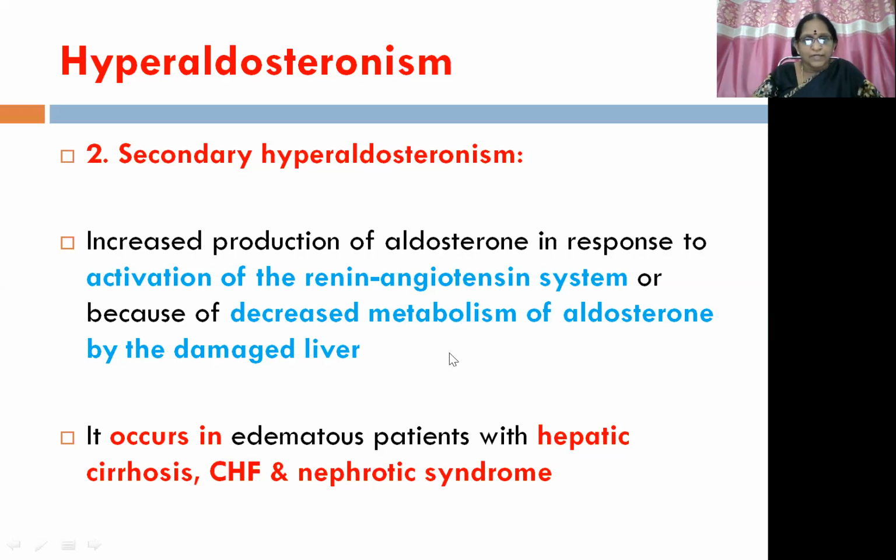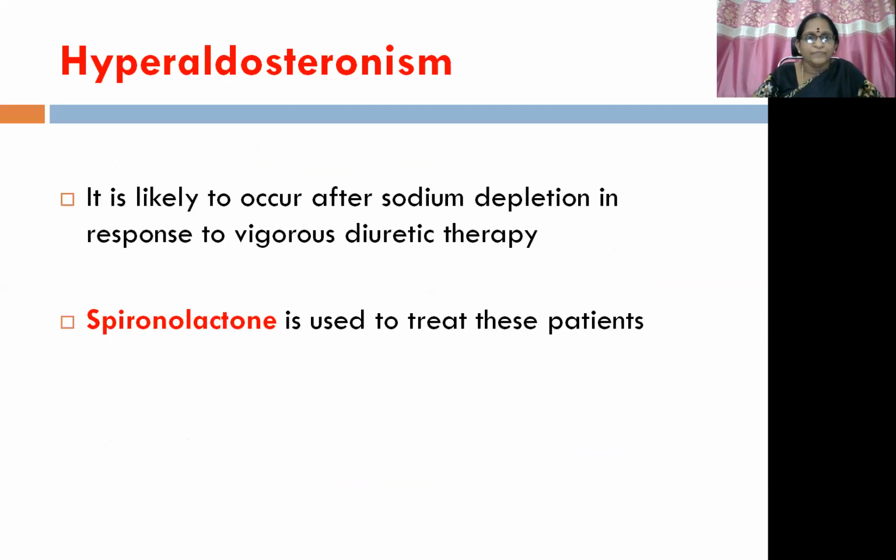It occurs in edematous patients with hepatic cirrhosis, CHF, and nephrotic syndrome. It is likely to occur after sodium depletion in response to vigorous diuretic therapy. Because of the reflex phenomenon, there is hyperaldosteronism in such cases. So spironolactone is used to treat these patients.